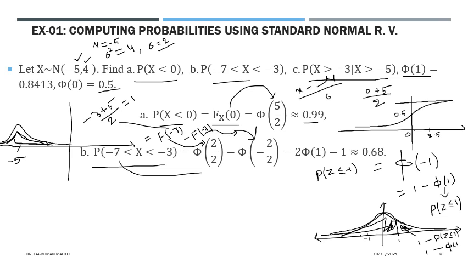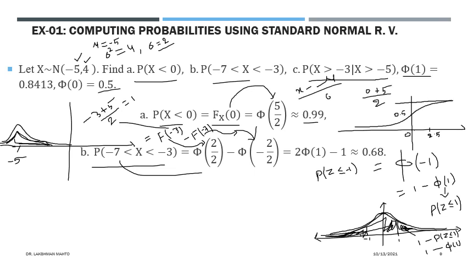Now geometrically, the area after 1 you can say is the right tail, and whatever you are seeing before -1 is the left tail.